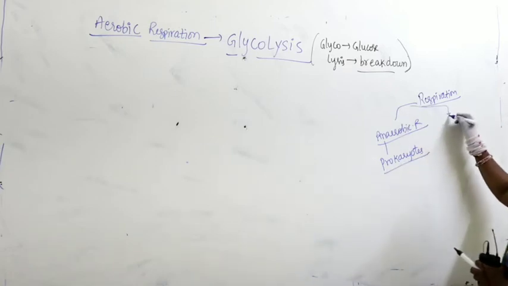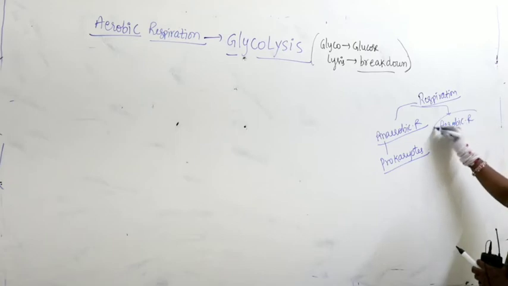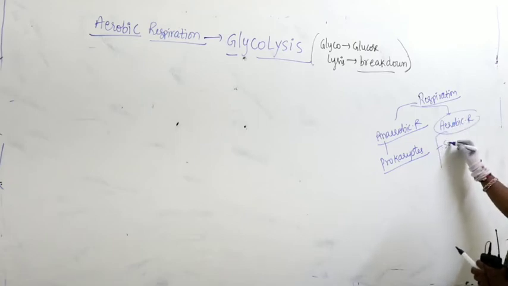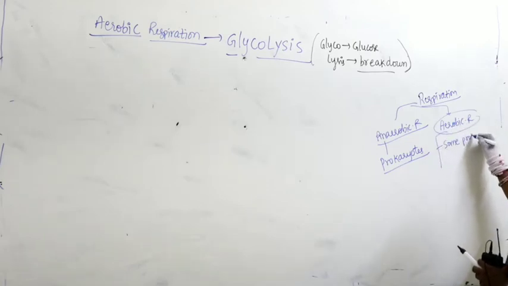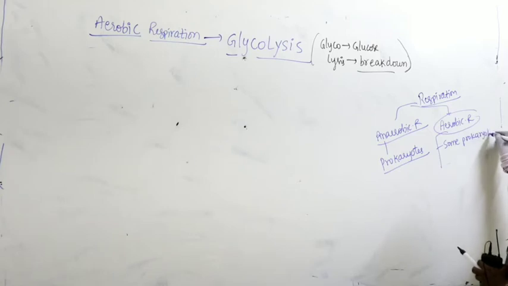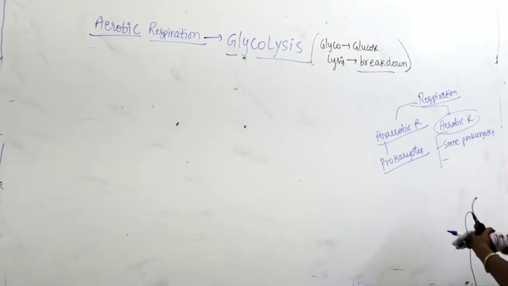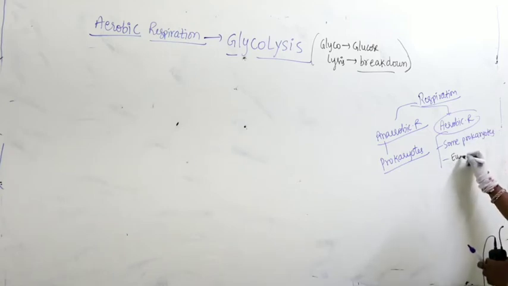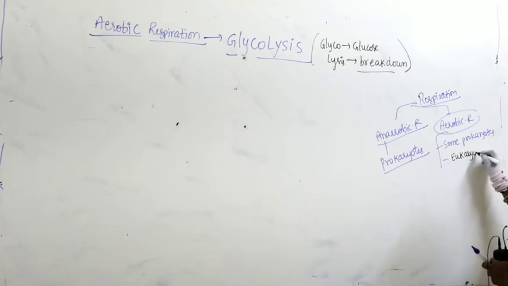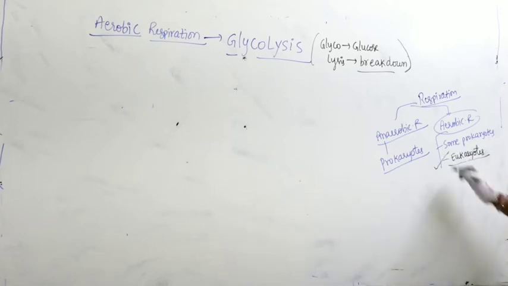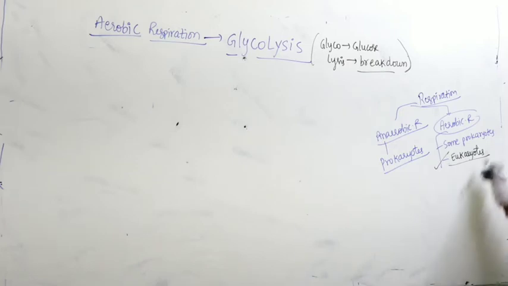Coming to aerobic respiration, aerobic respiration occurs in some prokaryotes and in all eukaryotes. So aerobic respiration is a characteristic feature of eukaryotes. In all eukaryotes, what occurs is aerobic respiration, along with some prokaryotes.